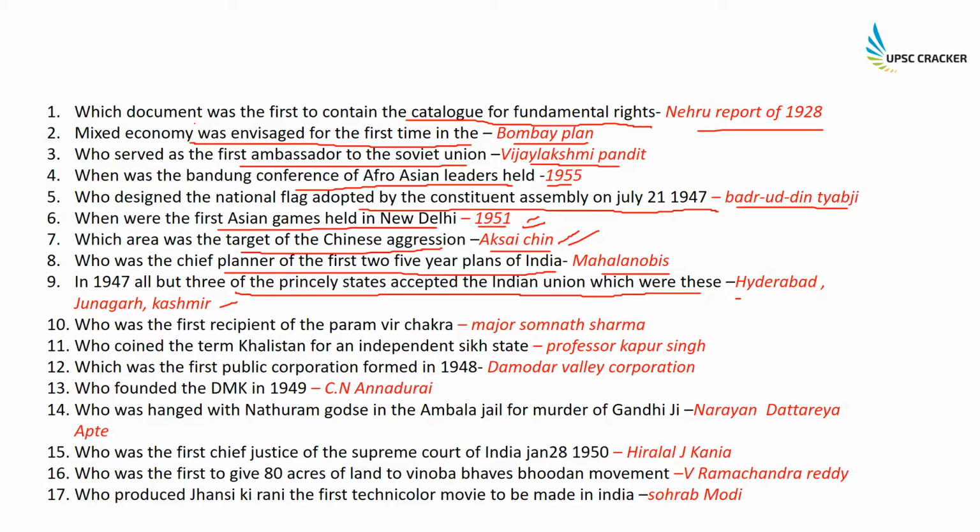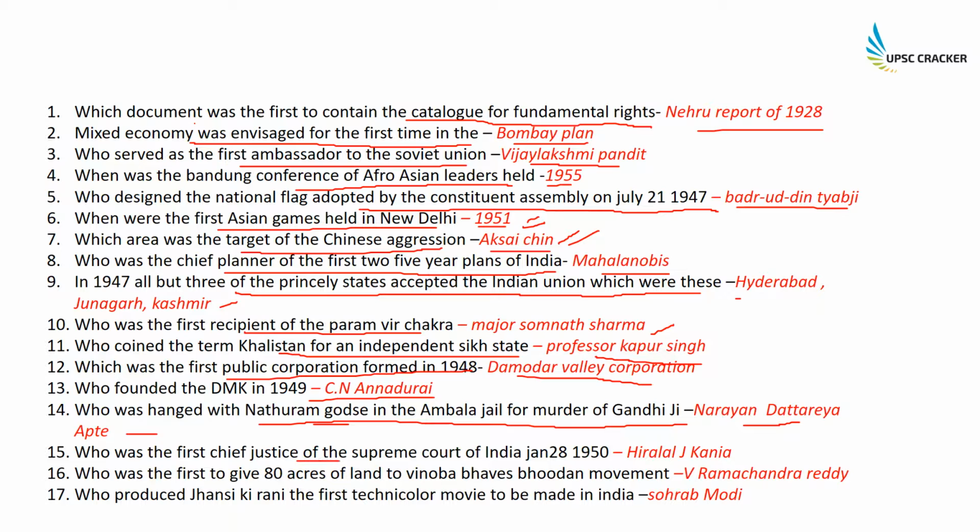Who was the first recipient of the Param Vir Chakra? This was Major Somnath Sharma. Who coined the term Khalistan for an independent Sikh state? This was Professor Kapur Singh. Which was the first public corporation formed in 1948? This was the Damodar Valley Corporation. Who founded the DMK in 1949? This was C.N. Annadurai. Who was hanged with Nathuram Godse in Ambala jail for the murder of Gandhiji? So this was Narayan Dattatreya Apte. He was also hanged with Nathuram Godse for killing Gandhiji.